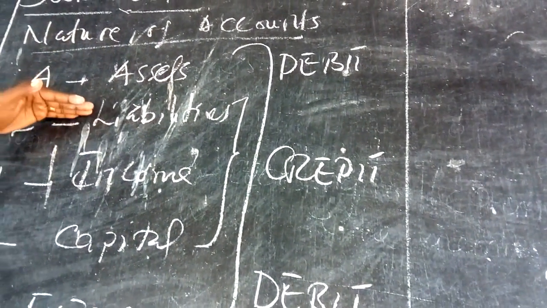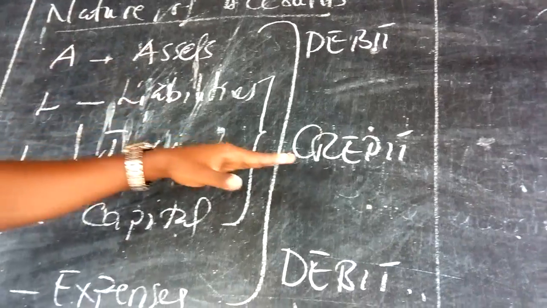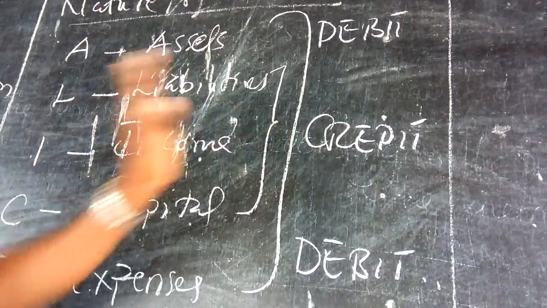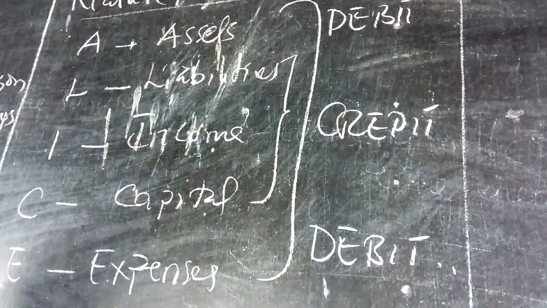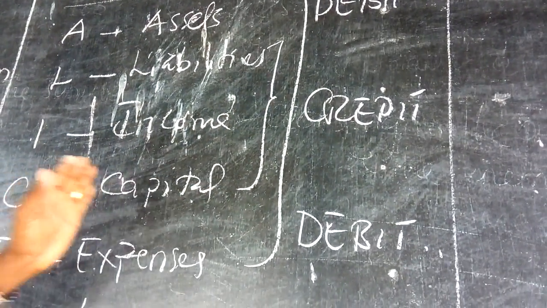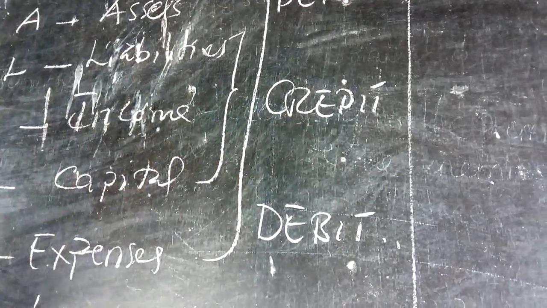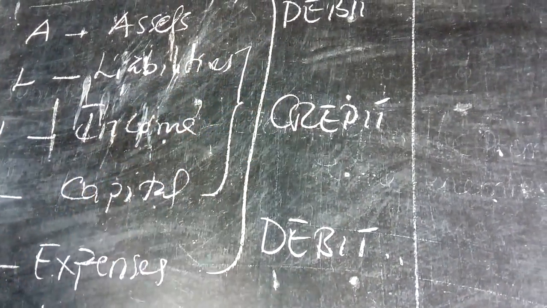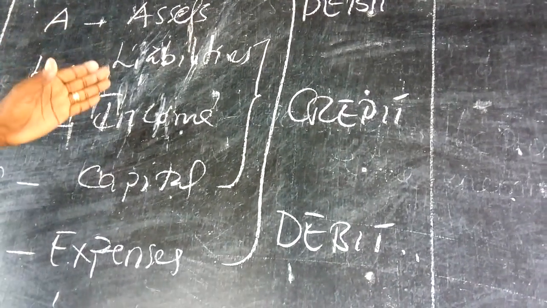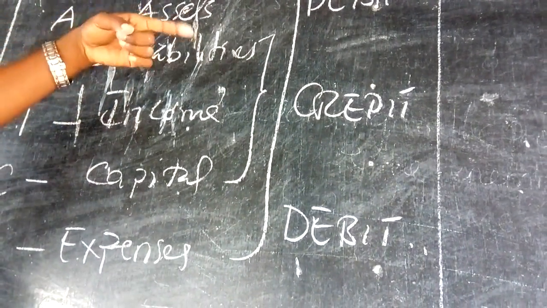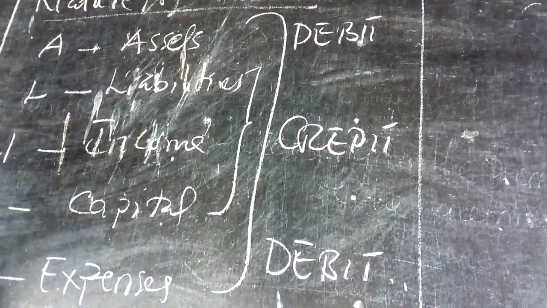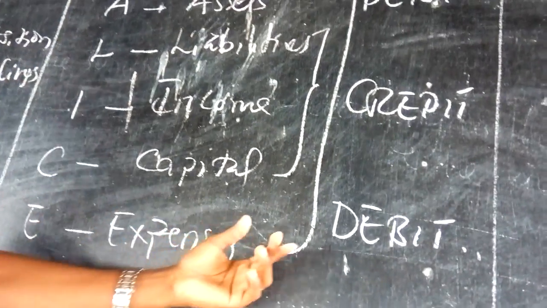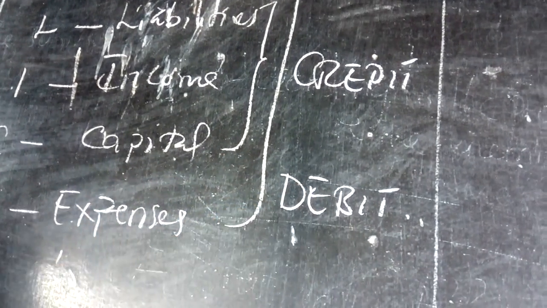When you're talking about liability, income, and capital, they have the nature of credit. If you want to increase the liability, you have to post it on the credit. If you want to increase income, you have to post it on the credit. If you want to increase the capital, you have to post it on the credit side. So these three having the nature of credit means that the balance that will be brought forward for the next month will be shown on the credit side. And the expenses are the same as assets. They have the same nature, debit side.